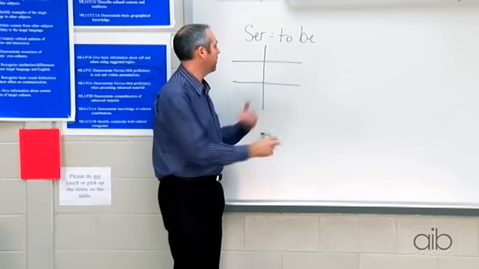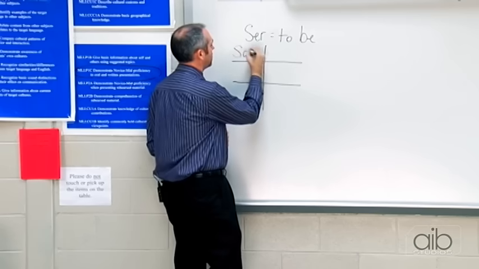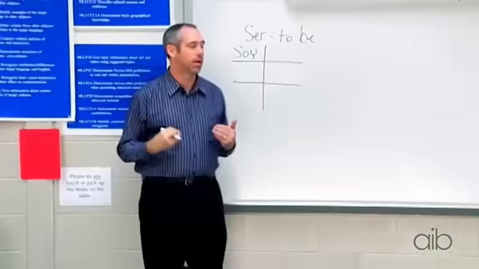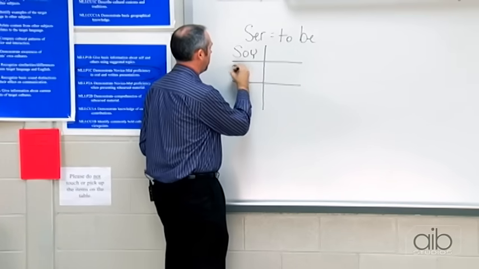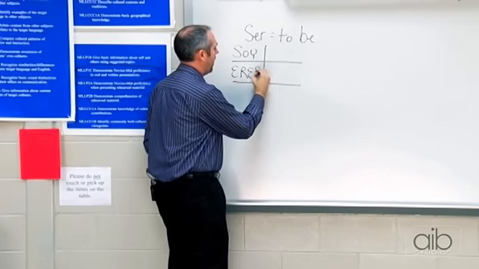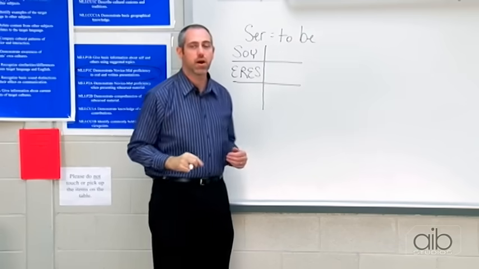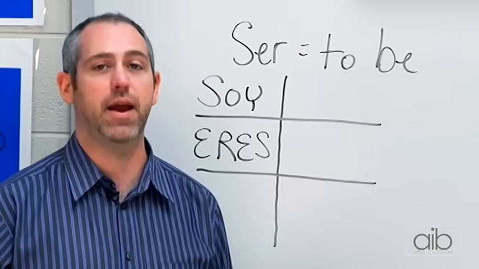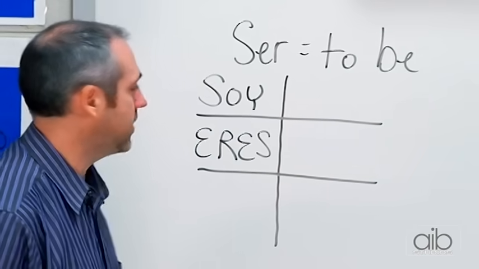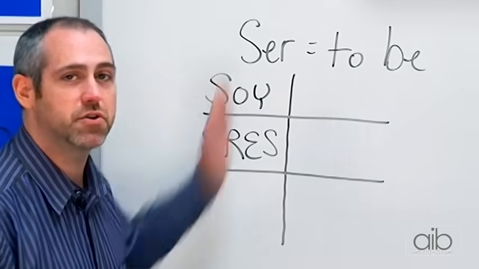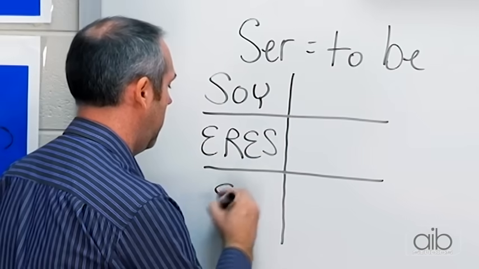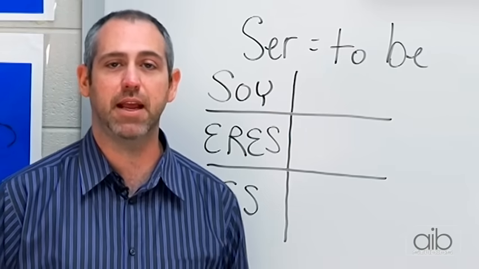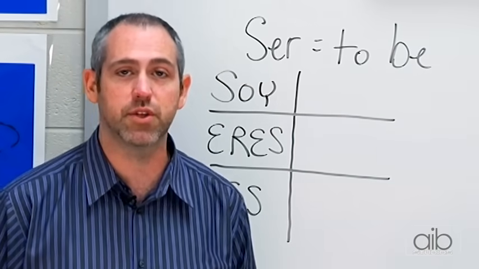So let's just kind of go back over those. The first one we wrote was soy, and we talked about that meant I am, okay? And then we went down here and we put eres, which means you are, if you're talking to someone that you know in a casual and informal way. And then down here in this bottom part of our chart on the singular side, we put the word es. Now, es, as you remember, can mean either is or are. It depends on who you're using it with.